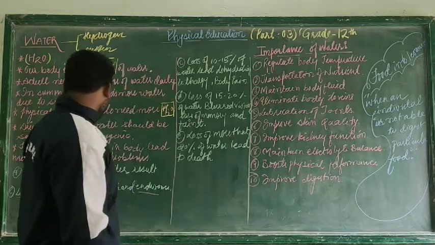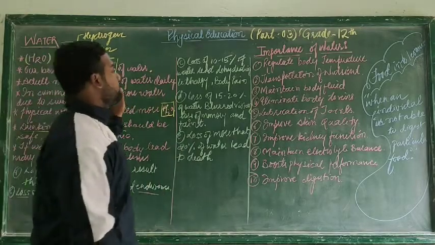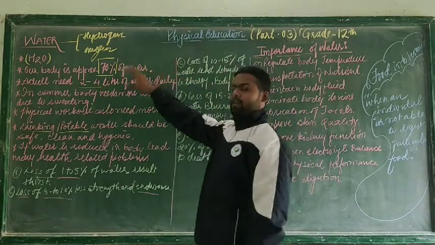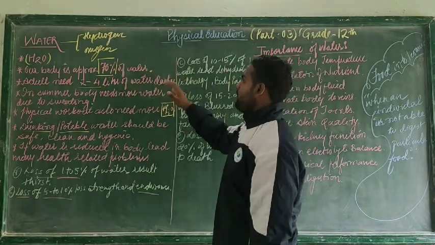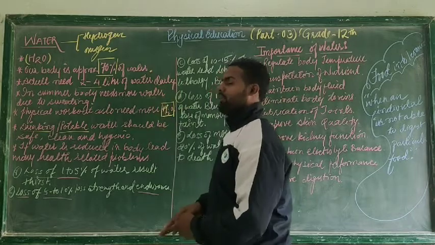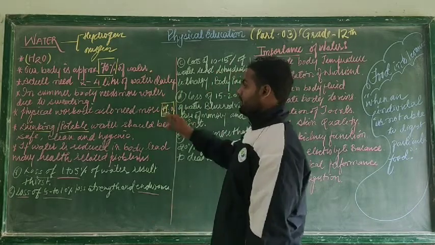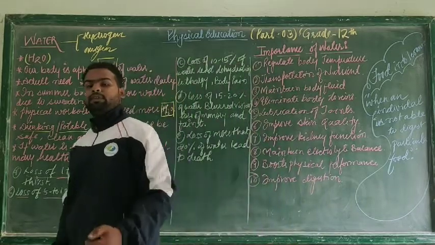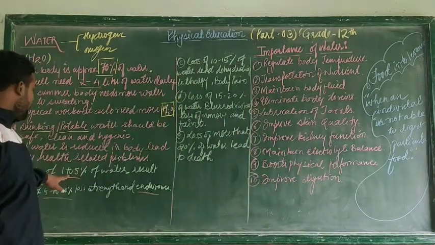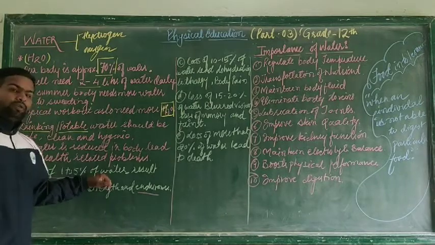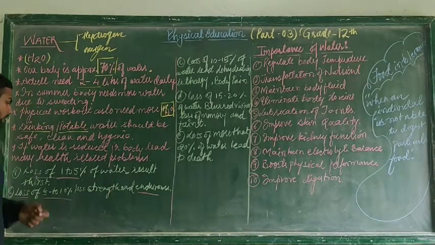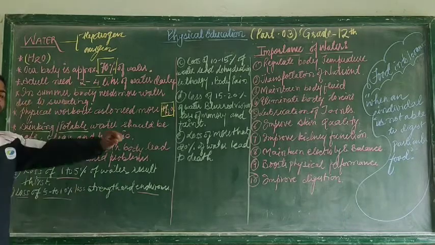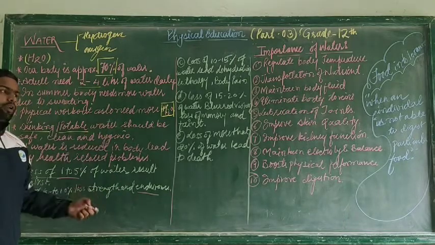So what we studied? We studied that water is made up of hydrogen and oxygen. Our body is made up of 70% of water. 2 to 4 liters should be in our diet. In summer we require a lot of water. Physical workout also needs a lot of water. We should consume safe and clean water. When there is 1 to 5% of water reduced, we feel thirsty. Whenever there is 5 to 10% loss of water, then there is a loss in our strength